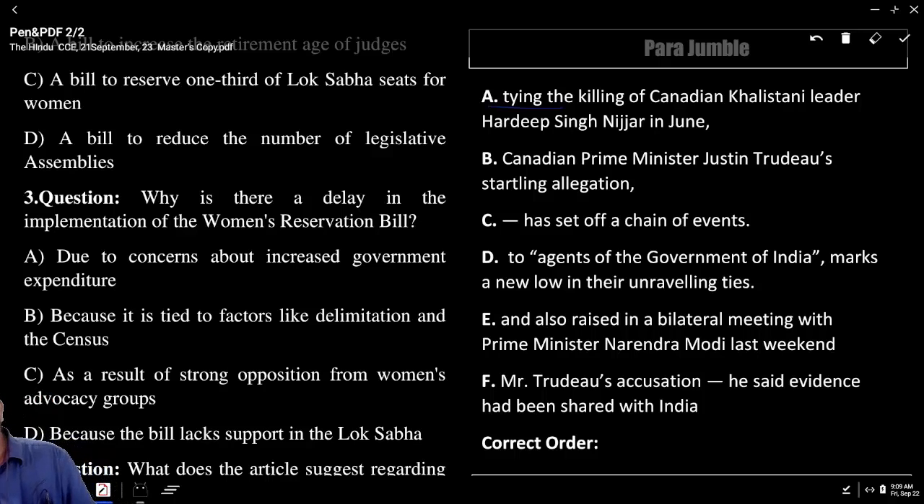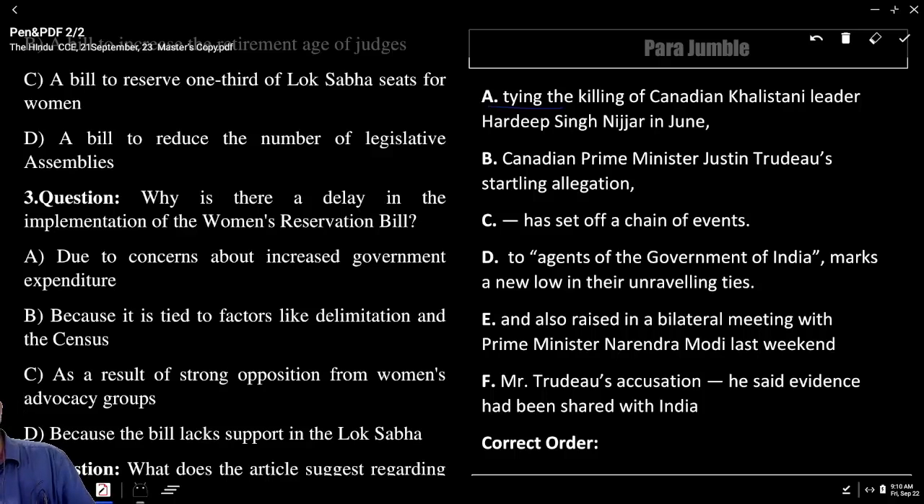B, Canadian Prime Minister Justin Trudeau's startling allegation, comma. What is that allegation? Tying the killing of Canadian Khalistani leader Hardeep Singh in June. Here you should underline the verb tying. Underline the verb tie. After that, whatever you see, not important. But if you are alert, tell me what is the preposition that goes with tie. You tie something to something. So what is the preposition here? To. Where do you find the to? B.